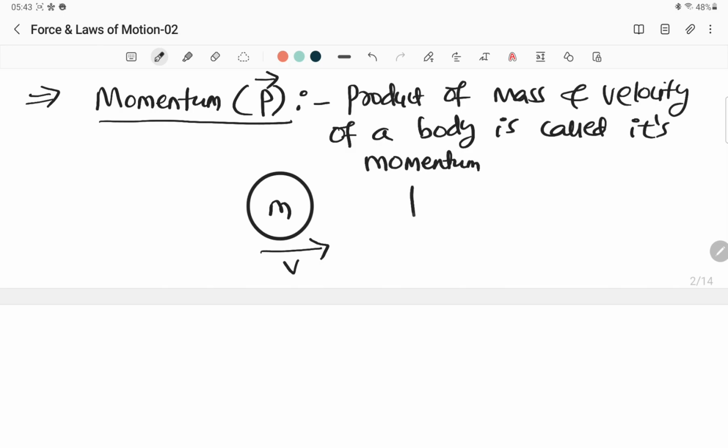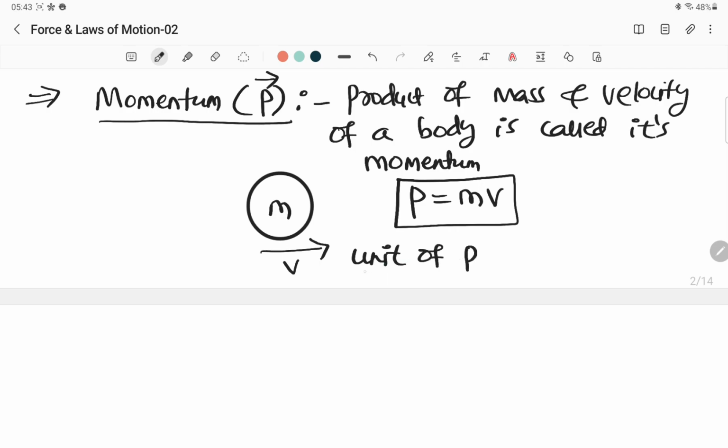So if you want to write it, it's like P is equal to m into v, mv we can write. All right. So what is the unit of this P, or what is the unit of this momentum? The unit of momentum is m means what? Kg, and v means velocity, that is meter per second. So the total unit becomes kg meter per second, or you can just write it as kg meter second to the power minus 1, means it is kg meter per second.